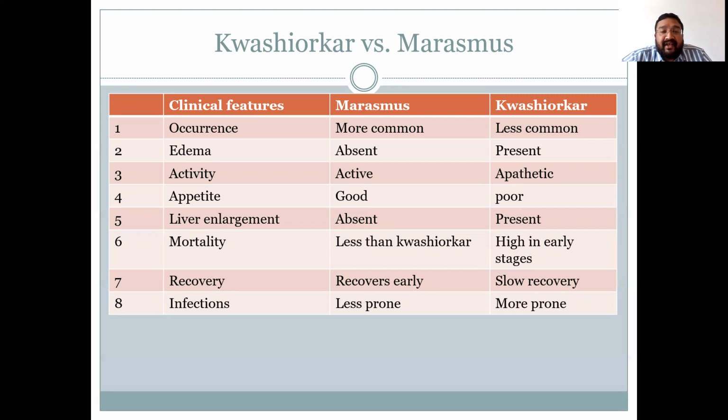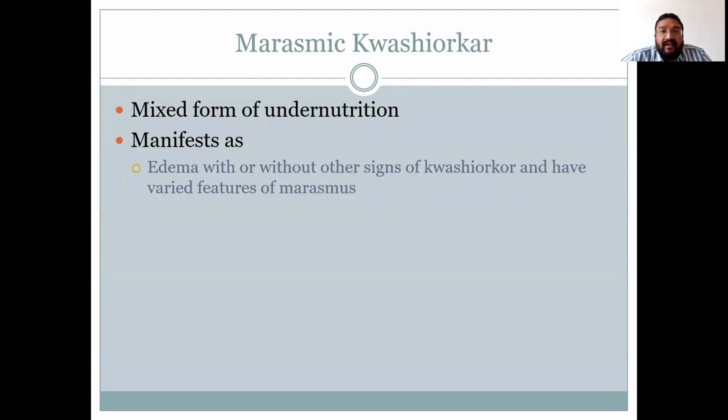Child with marasmus recovers early, while child with kwashiorkor has slow recovery, and marasmic children are less prone to infection as compared to kwashiorkor. One of the reasons for these changes is the edema, because the edema fluid acts as a good culture media for the bacteria to grow, leading to increased morbidity and increased chances of infection in child with kwashiorkor. Marasmic kwashiorkor is a mixed form of undernutrition. It manifests as edema with or without other signs of kwashiorkor and has varied features of marasmus.